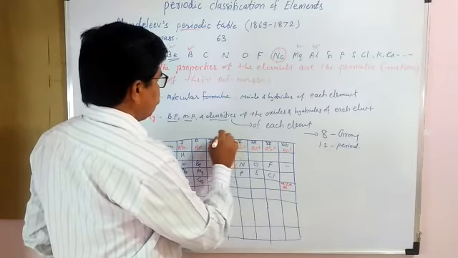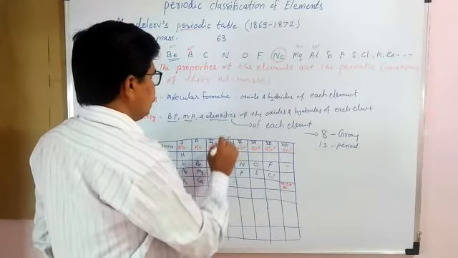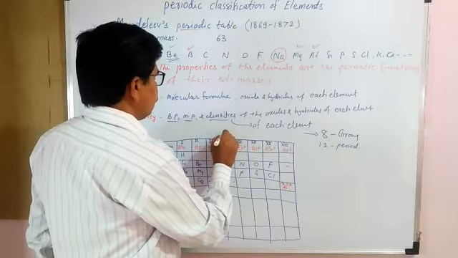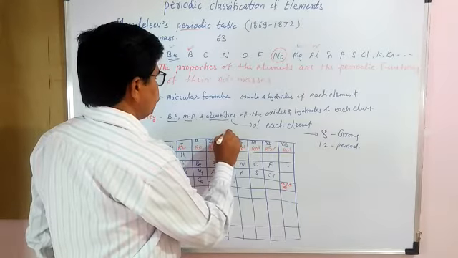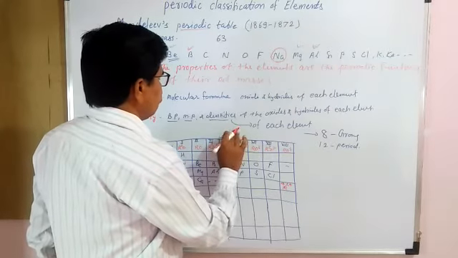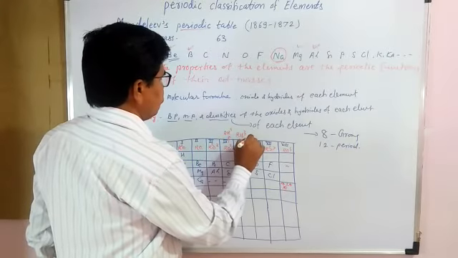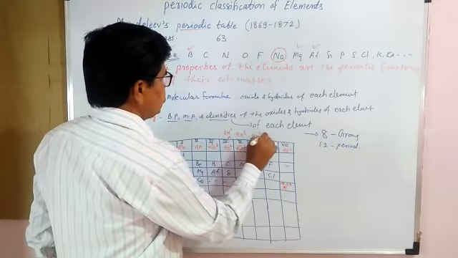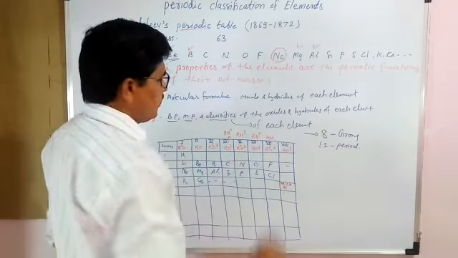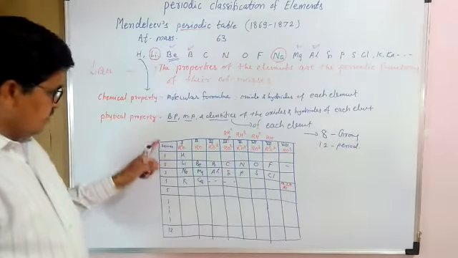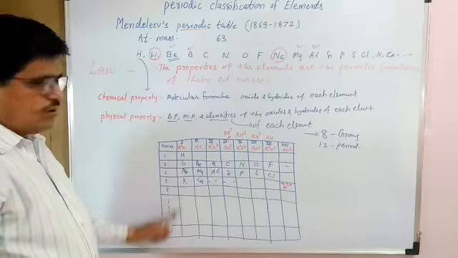What about the hydrides? About the hydrides, we have CH4, that means RH4, then RH3, then RH2, and then RH. R means any element of that group.